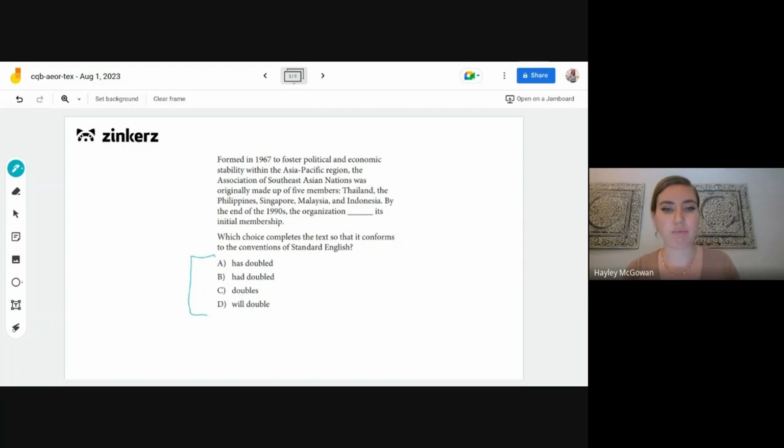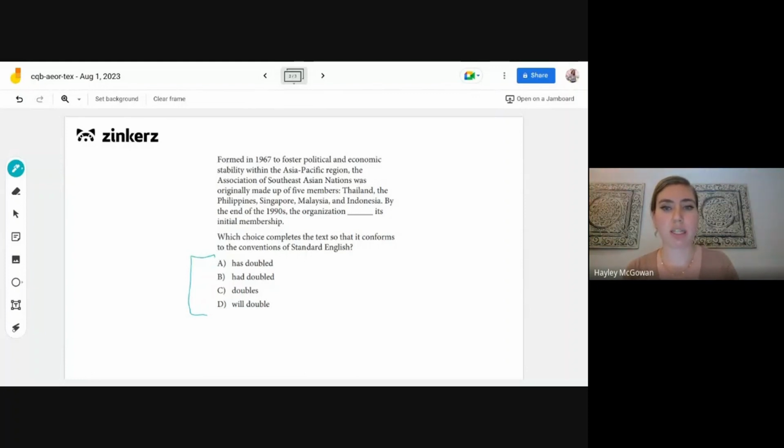All right. So one thing to note here is that we want to figure out what the subject of the verb is, which in this case is going to be the organization. The fact that the organization is singular doesn't really help us rule out any options here. All the options are actually in the singular form, so we'll rule that out as a way to approach this question. Looking a little bit closer at the answer options, mostly the thing that's changing here is just the tense. So this question is specifically focusing on the tense of the verb.